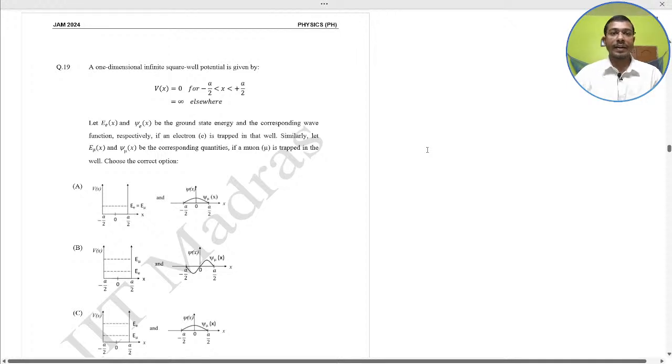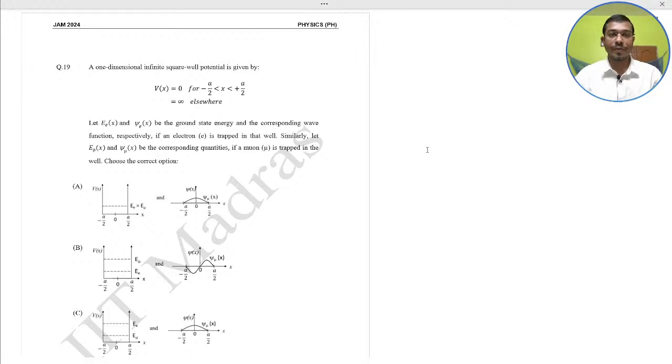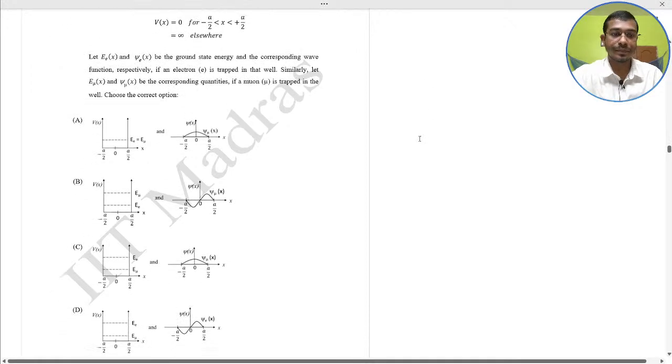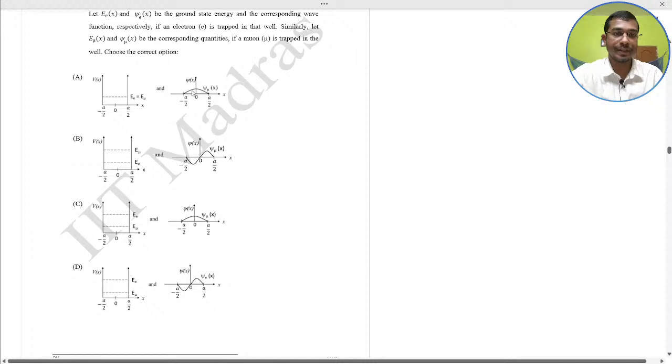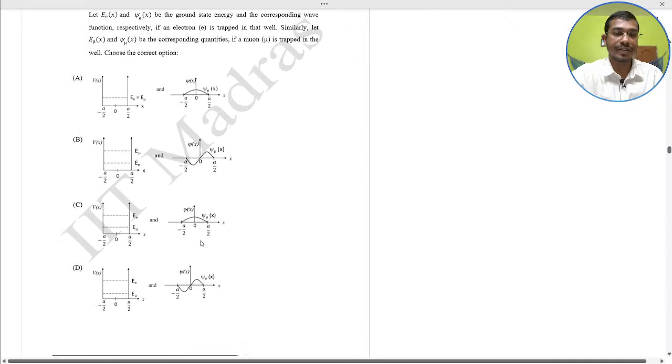Next question. A one-dimensional infinite square potential is given by V(x) equal to 0 for minus a by 2 less than x less than plus a by 2 and infinity elsewhere. Let E and psi(x) be the ground state energy and the corresponding wave function respectively, if an electron is trapped in the well. Similarly, let E mu and psi mu(x) be the corresponding quantities if a muon is trapped in this well. Choose the correct option. Very important. These are the 4 options, look here, and you have to choose the correct one.